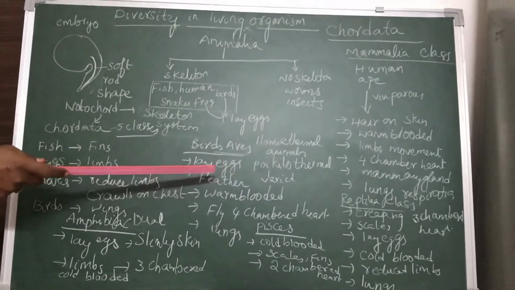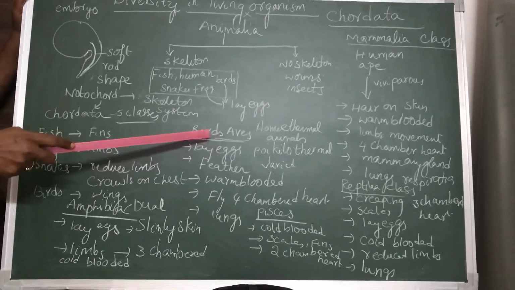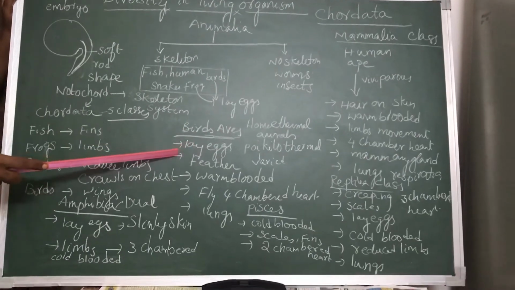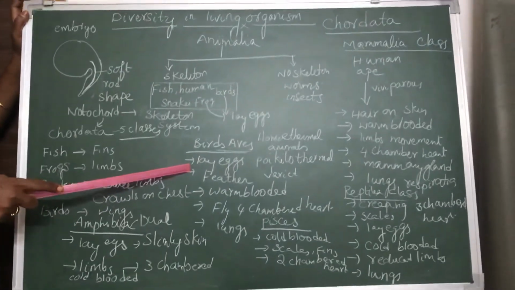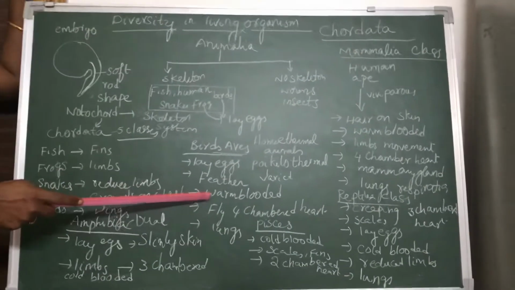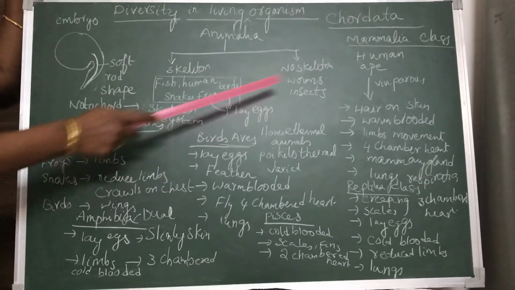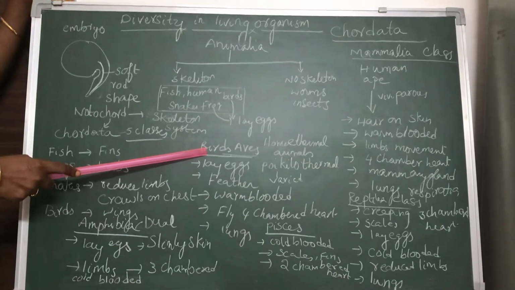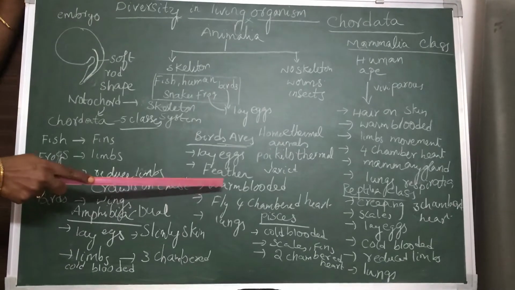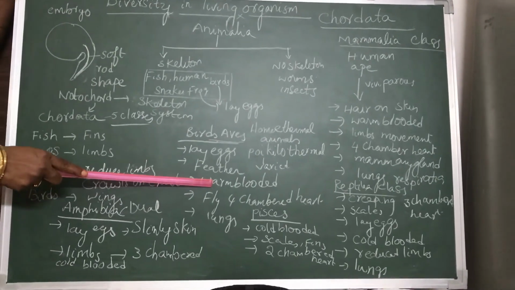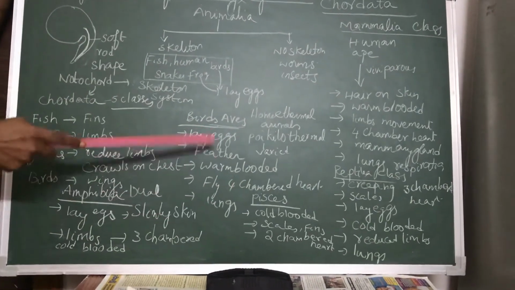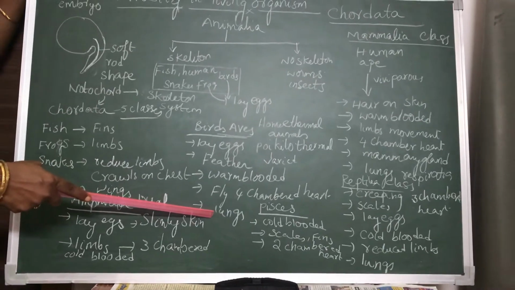The next class is Aves. Aves means all the birds. All the birds belong to the class Aves. They reproduce by laying eggs. Their body is covered with feathers. And these birds are warm-blooded animals. Like mammalia, these birds are also warm-blooded. They maintain a constant body temperature. Their heart is divided into 4 chambers. They fly with the help of wings, and their respiratory organs are lungs.